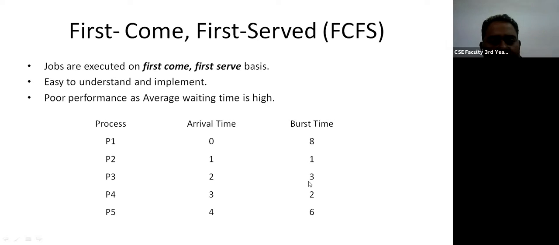So that is what it says, that it has very poor performance, as the average waiting time is quite high. Until all these processes get executed, the chance of process P4 will never come. When P4 gets the chance, its previous processes will have been executed, and only then will it get the chance. So let's see the problem first, then we'll see the coding.